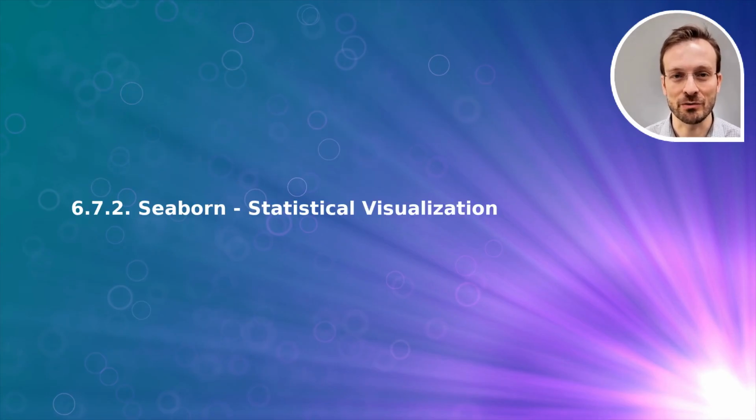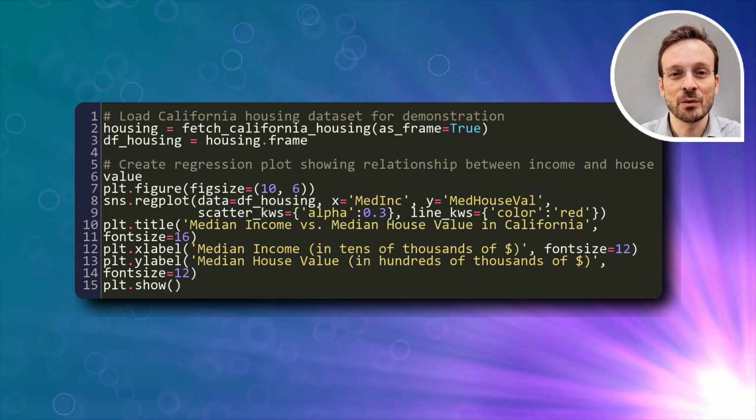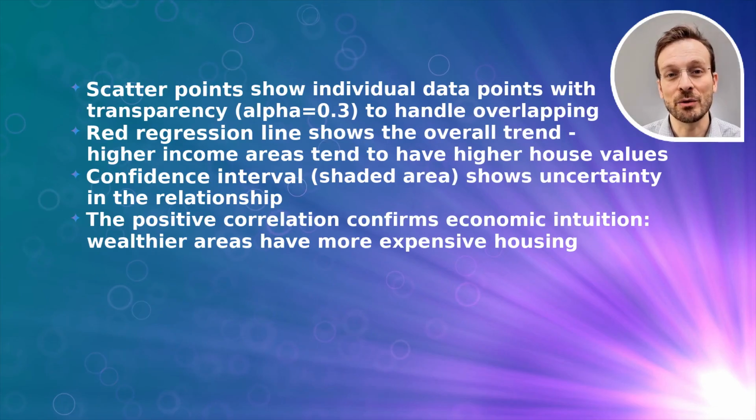Seaborn is perfect for exploring statistical relationships in your data with beautiful, professional-looking plots. Here we're creating a regression plot using the California housing dataset. This shows the relationship between median income and house values. Notice how Seaborn automatically calculates and displays the regression line and confidence interval. This regression plot reveals a clear positive correlation.